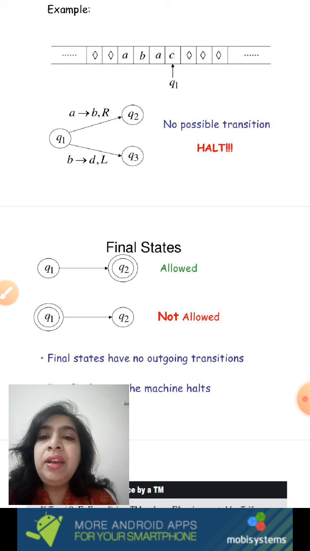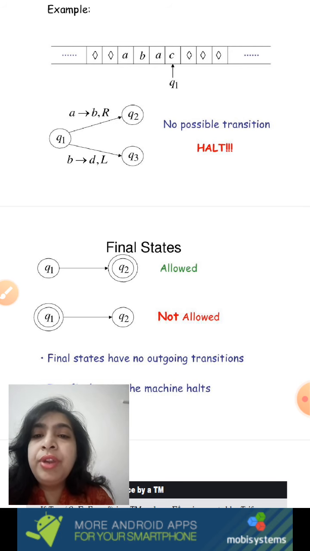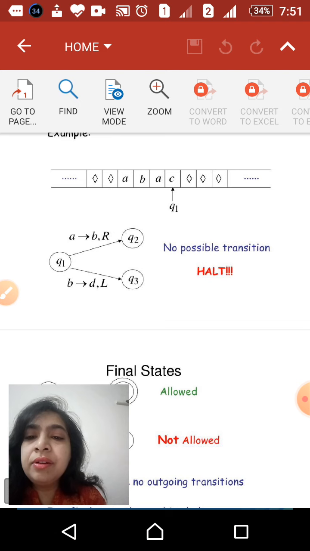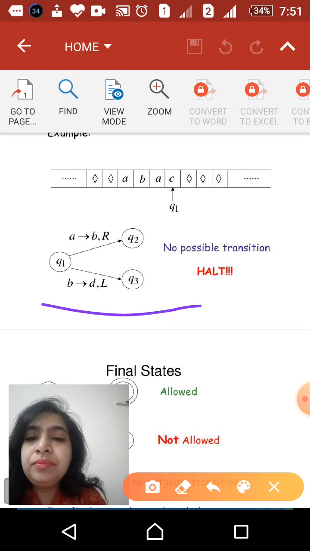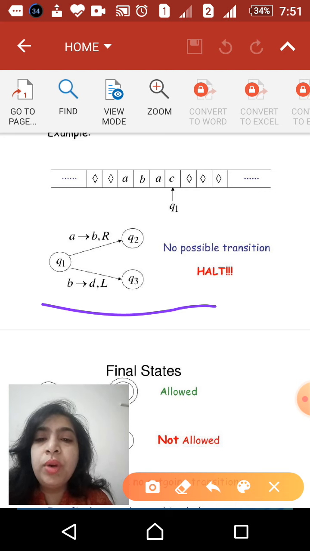Machine is in which state? Q1. The machine reads the symbol A or B, at a time only one symbol. If the machine is in state Q1, it may read A, replace it with B and move the tape head towards right, or it may read B and replace it with D and move the tape head towards left.